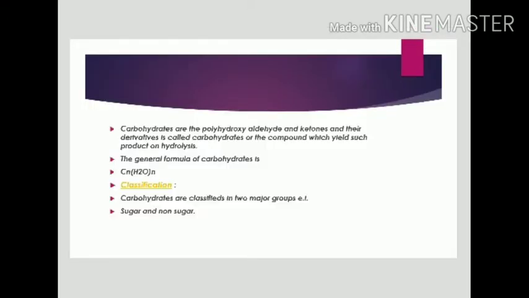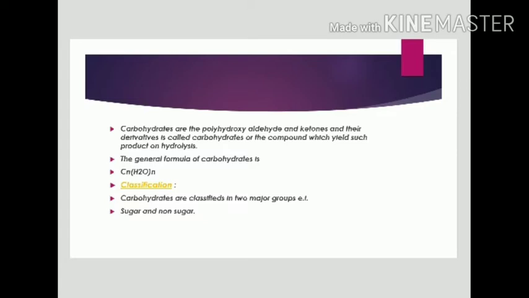Now coming to carbohydrates. What do you mean by carbohydrates? What is the basic definition of carbohydrates? So carbohydrates are the polyhydroxyaldehyde and ketone and their derivatives. Is called carbohydrates. The general or basic formula of carbohydrate is CnH2On.